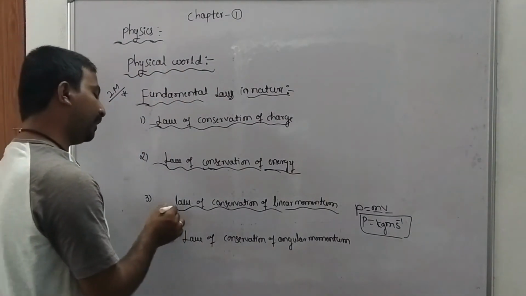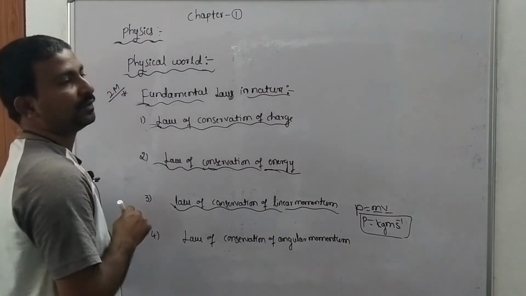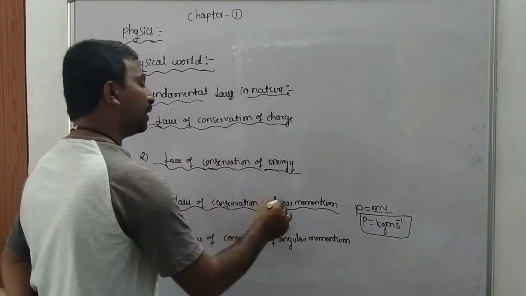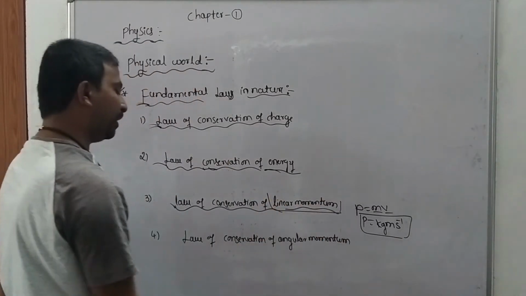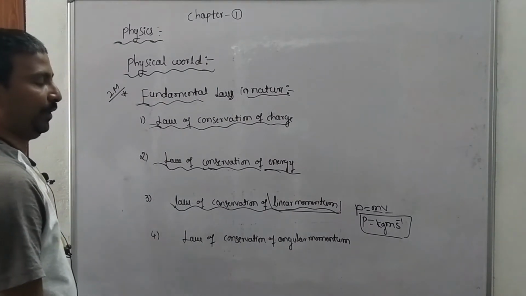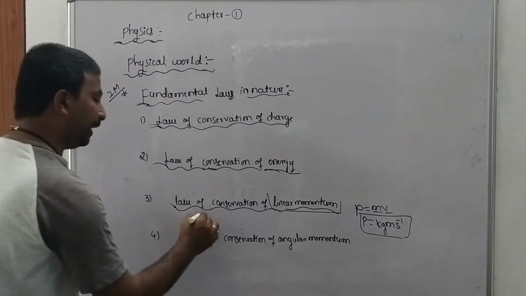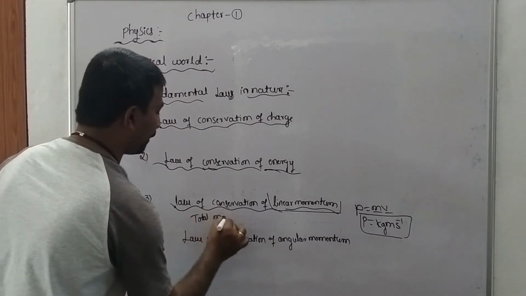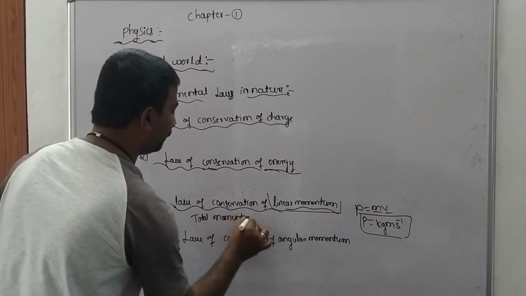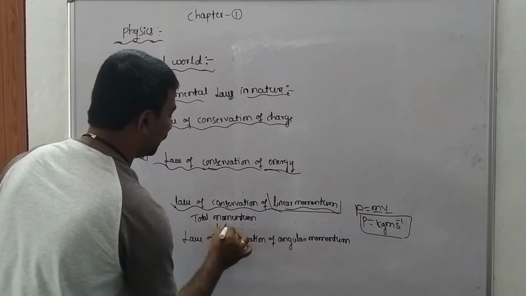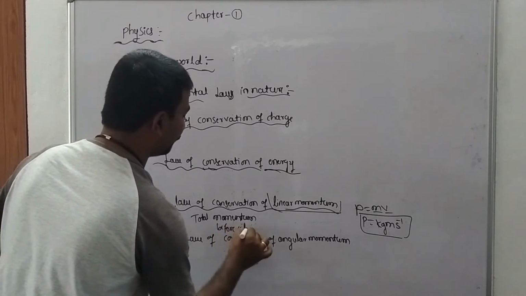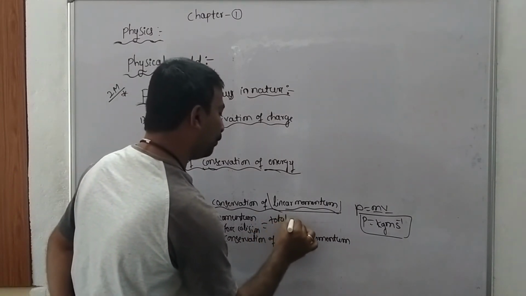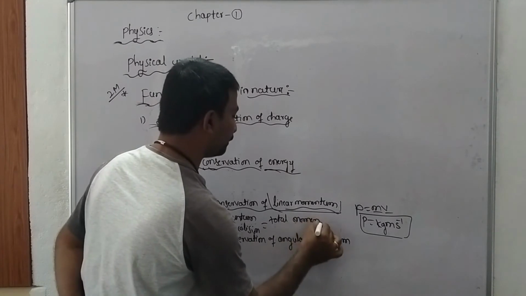What is the statement of the law of conservation of linear momentum? The total momentum of an isolated system remains constant. Or in other words, the total momentum before collision must be equal to the total momentum after collision.